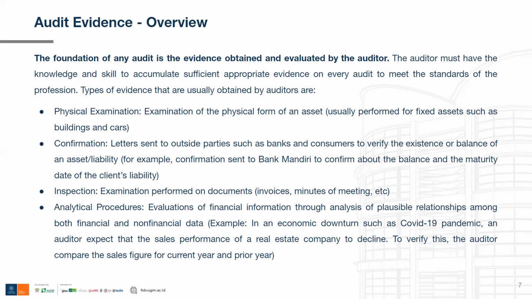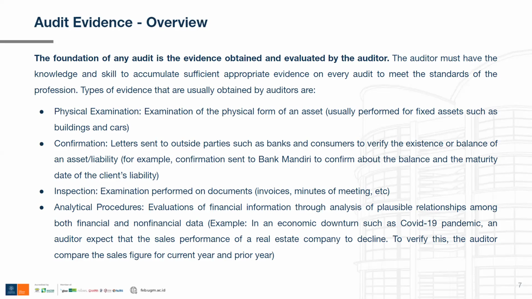The third one is inspection. It is basically examination performed on documents. So any examinations involving documents are called inspection. They are relatively similar to physical examination, but the difference between the two is that physical examination is usually performed on fixed assets like buildings and cars. Meanwhile, inspection is usually performed on documents, for example invoices, minutes of meetings, and many other documents.